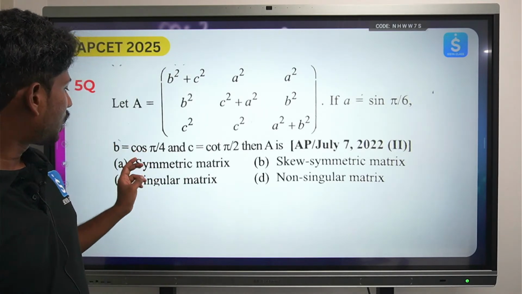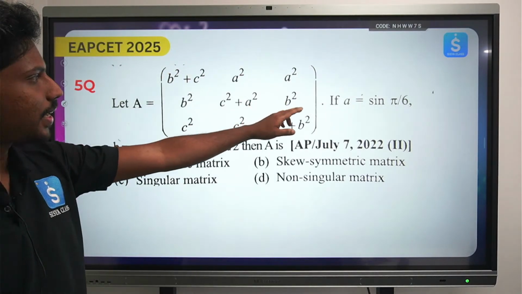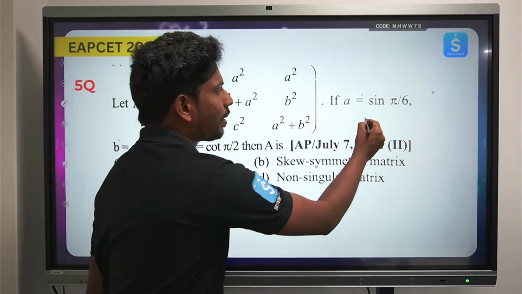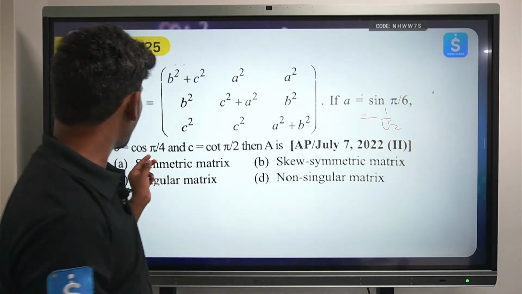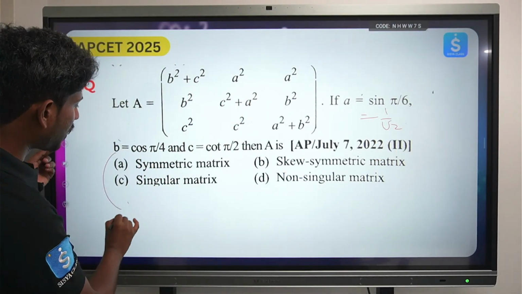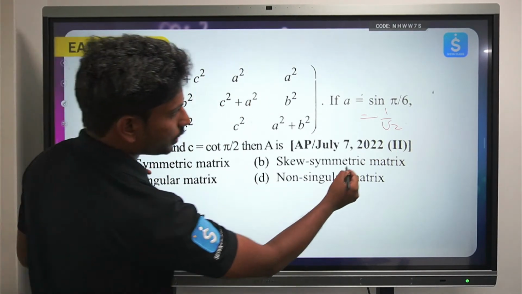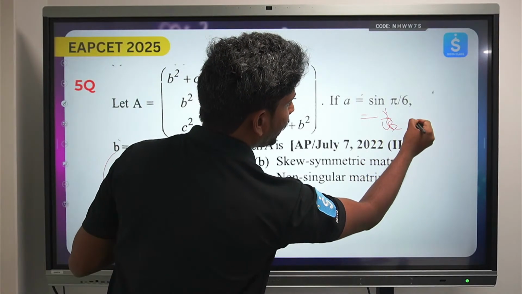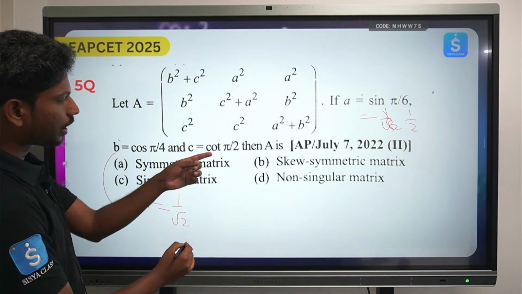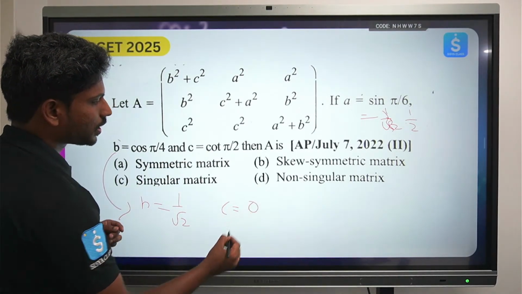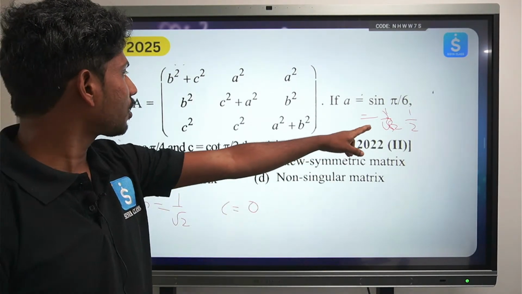So see here, you have a matrix. This is a matrix where A is equals to sin pi by 6, sin pi by 6 ante sin 30, which is equals to 1 by 2, and you have cos pi by 4, which is equals to 1 by root 2, and cot 90, this is equals to 0. Okay, so ivi manakunna values.